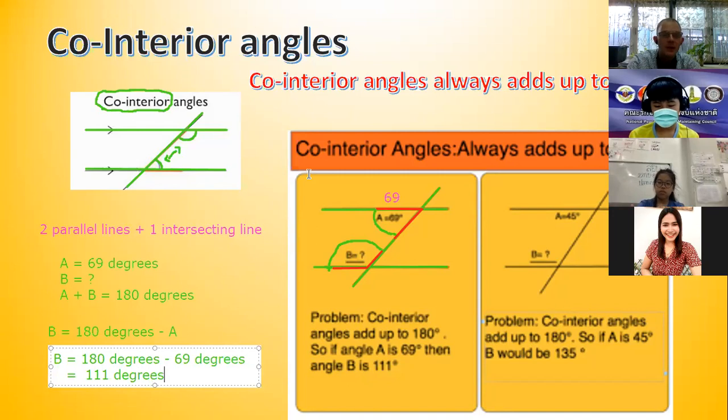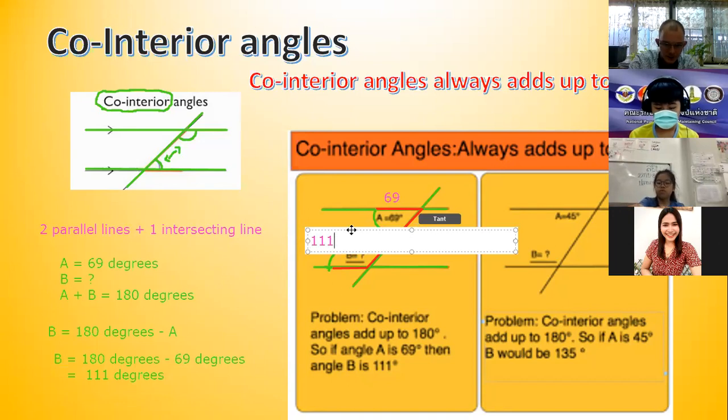So our answer for B here will be 111 degrees. Okay. Why? Because they add up to 180.